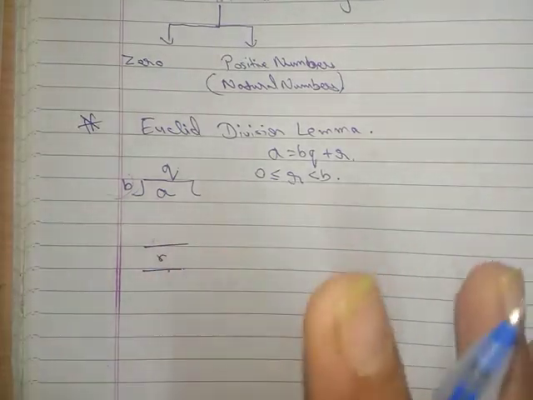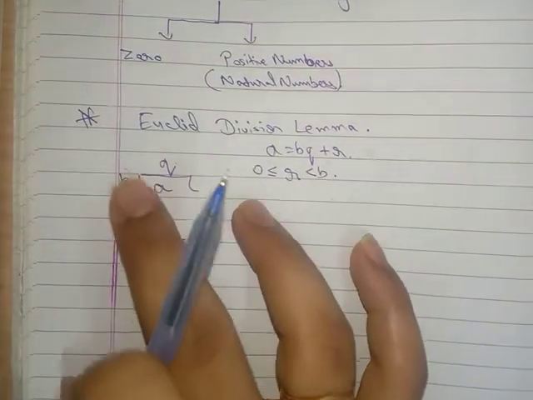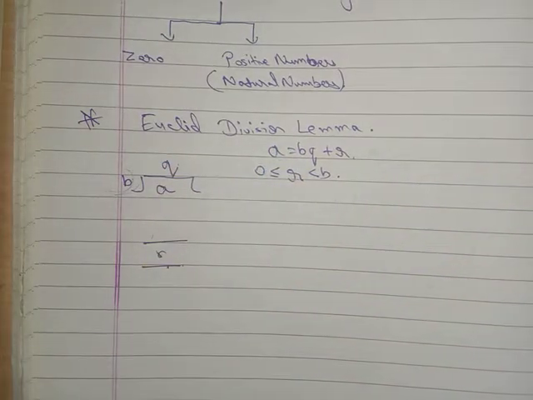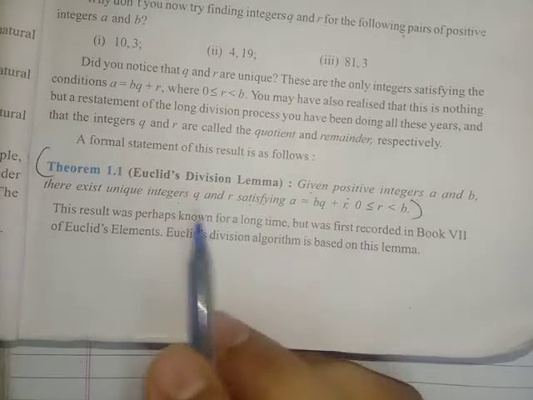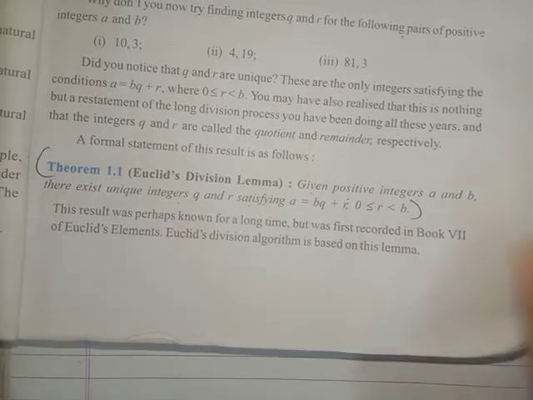So these are all a, b, q, r. You have to write this theorem in the notebook. Look at it carefully. I sent the picture of this also, so you can write easily.